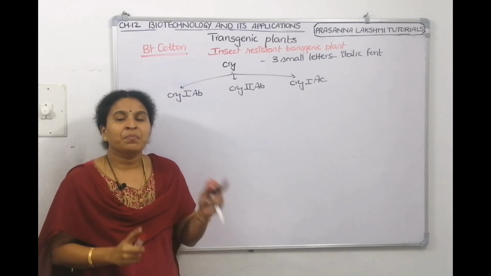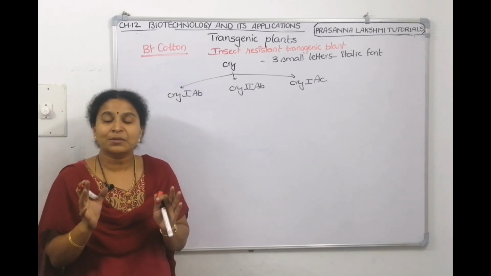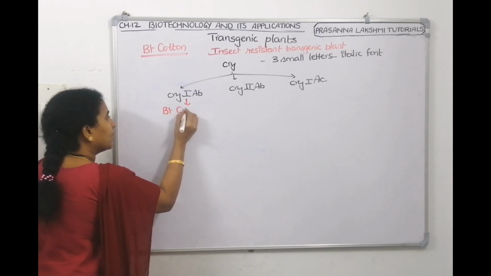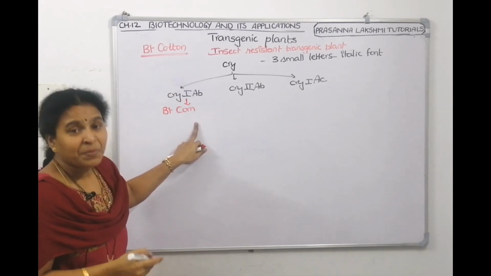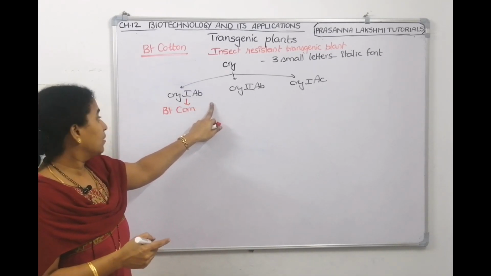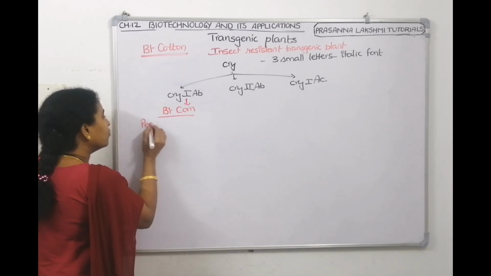Cry1Ab is used if you want to protect a Bt corn plant. Instead of Bt cotton, if you want to make Bt corn, then we need to use cry1Ab. And this corn plant is infected by a pest. What is the name of the pest?